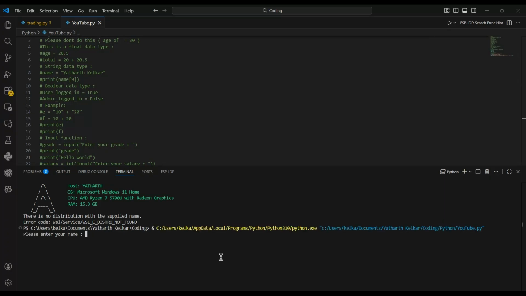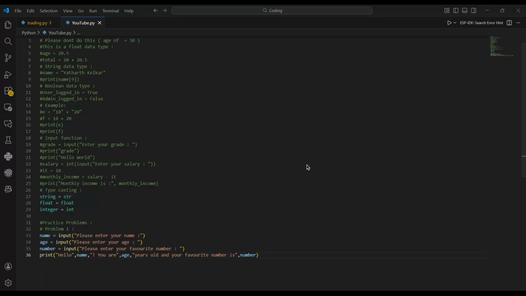Please enter your name. My name is Yatharth Kelkar. Please enter your age, 16. Please enter your number. Let's say 18. Okay. Hello, Yatharth Kelkar. You're 16 years old and your favorite number is 18. Yeah, so that's how practice number one was.